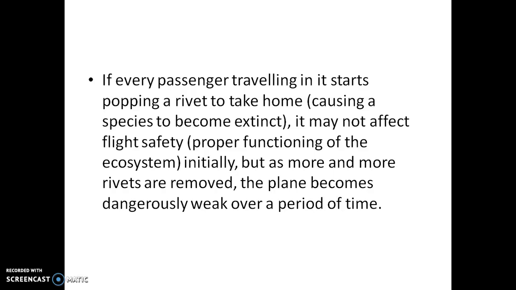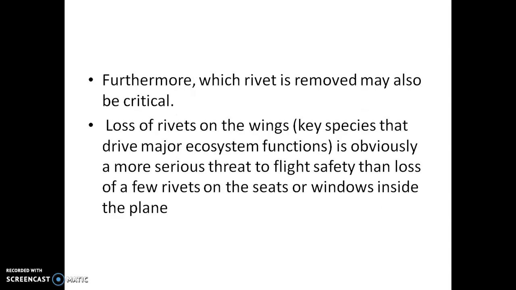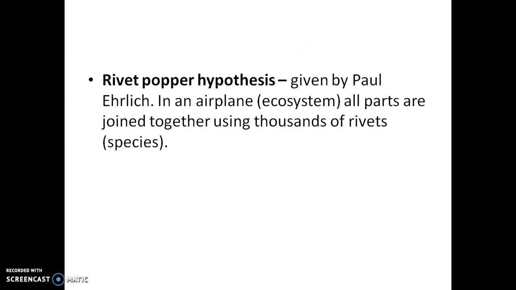So you just compare both. But as more and more rivets are removed, what happens? The plane becomes dangerously weak over a period of time. Furthermore, which rivet is removed may also be critical. Loss of rivets on the wings, that is key species that drive major ecosystems, is obviously a more serious threat to flight safety than loss of a few rivets on the seats or windows inside the plane. So that is the Rivet-Popper hypothesis given by Paul Ehrlich.